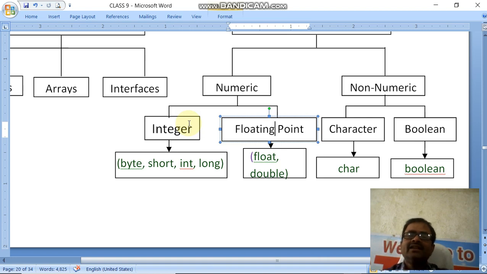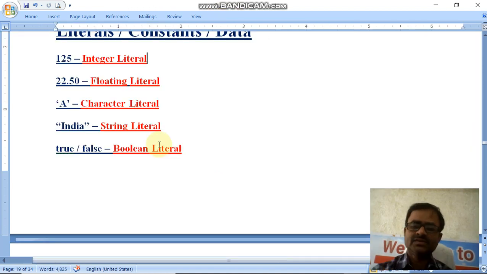Later on the programmers created this facility in Java and C++ and many newer languages: if you want smaller data, use a smaller type of data. If you want a little bigger, use short, then int, then long. Long is the highest of the integer data types. Like that, float and double also. So it depends on the memory size.